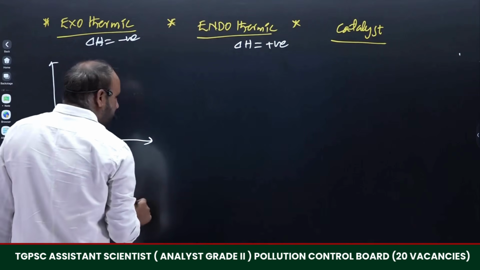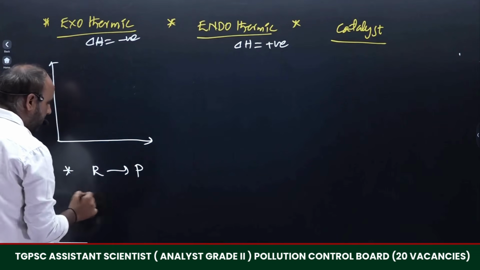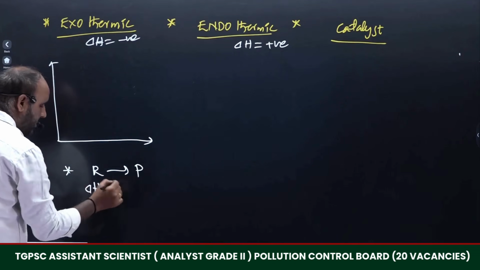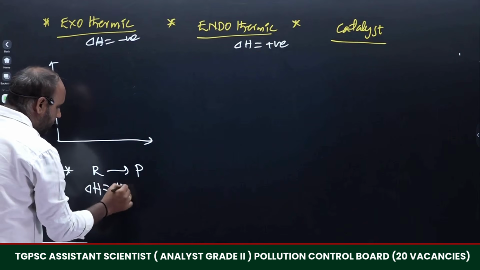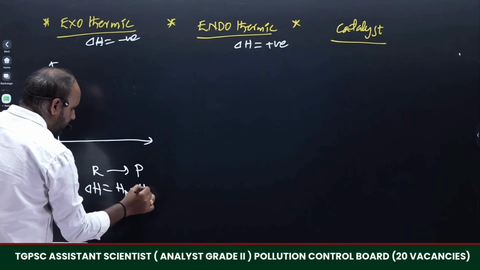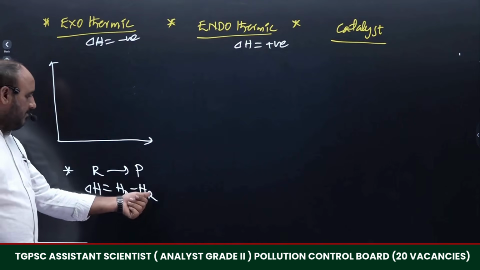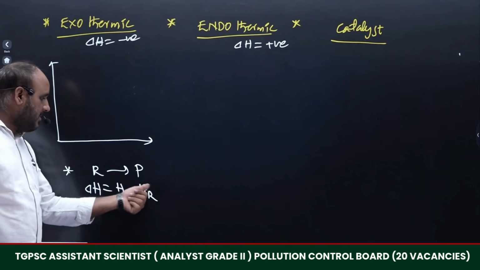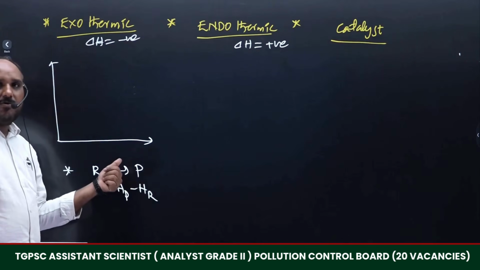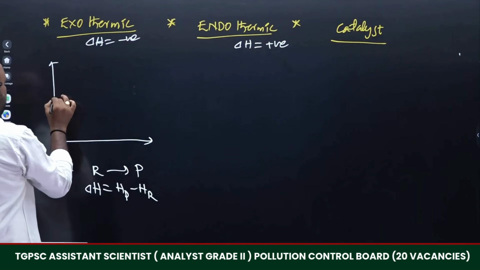Reactants are converted to products. Delta H means change of enthalpy, that is enthalpy of products minus enthalpy of reactants. When we get a negative value, it means the reactant enthalpy is more, the energy of reactants is more.